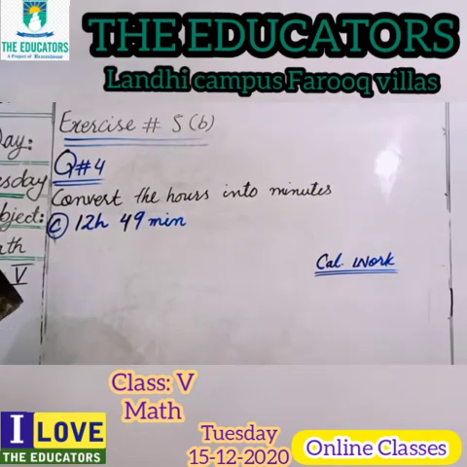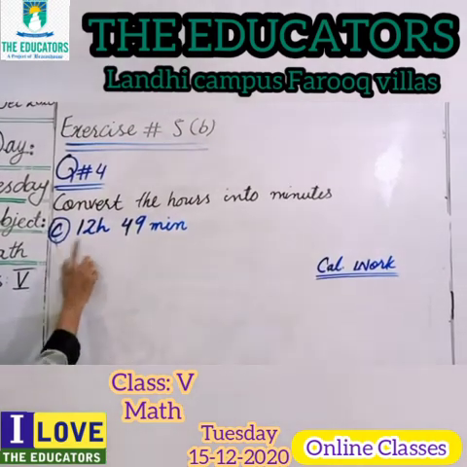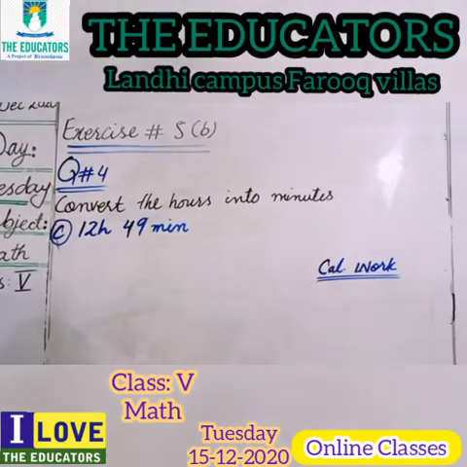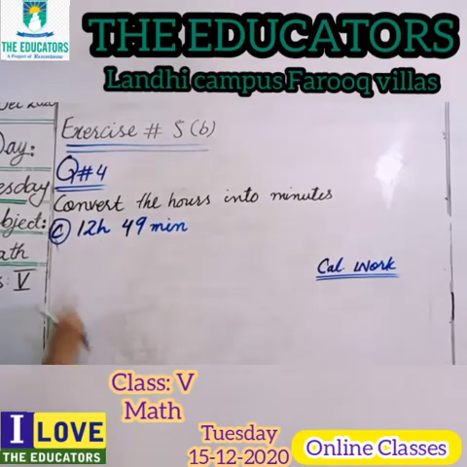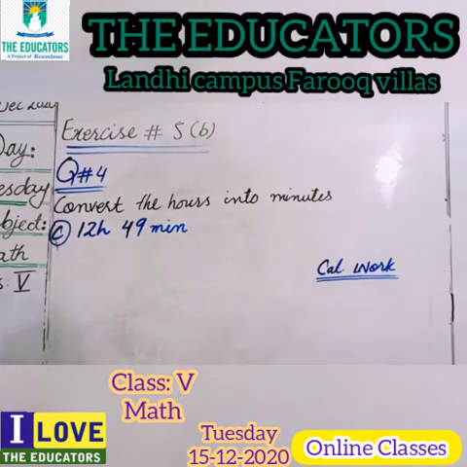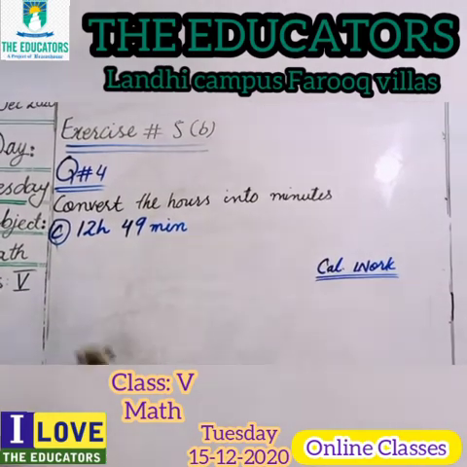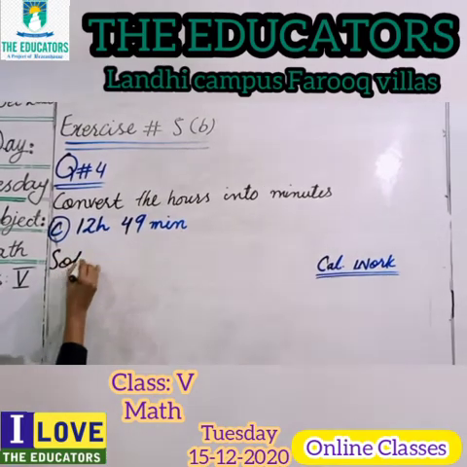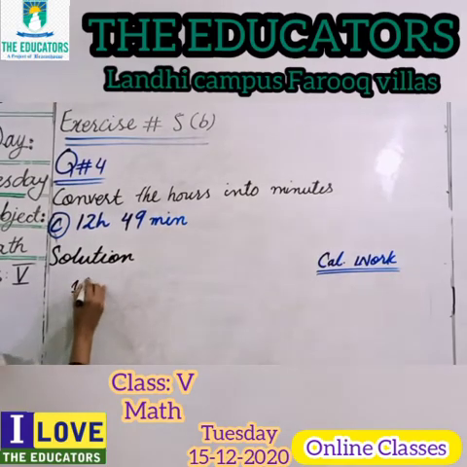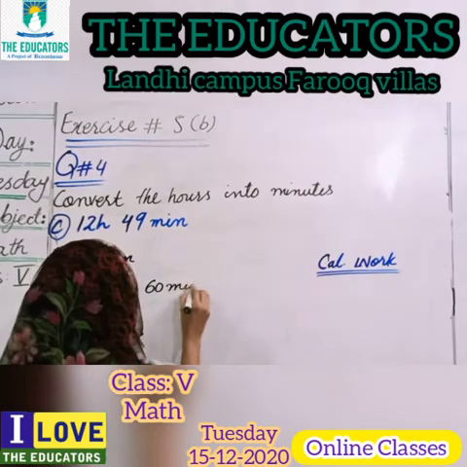Okay, students? The next part of question number 4, your part C is 12 hours 49 minutes. How can we convert 12 hours into minutes? We already did this in part A. Okay, first we will convert 12 hours. We will start from the solution. Students, do you know 1 hour is equal to 60 minutes?